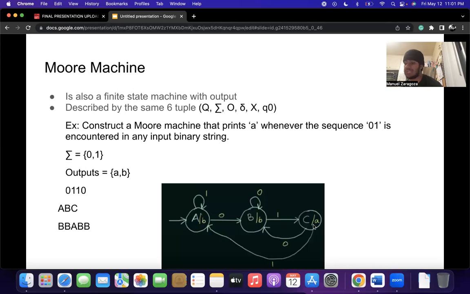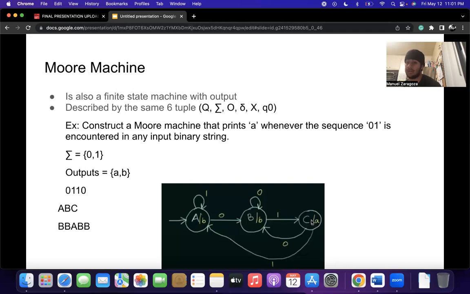And then B will go to the next state, which is C, when getting input 1. And if A gets input 1, it will stay in itself, which is right over here. And if A gets 0, it will go to B. And if B gets input 1, it will go to C. And if B gets 0, it's going to stay in itself. So let's say we go to C, which is right over here. Let's say we go to C by the sequence 0, 1. If we get 0, we're going to be in B. If we get 1, we're going to be in C.